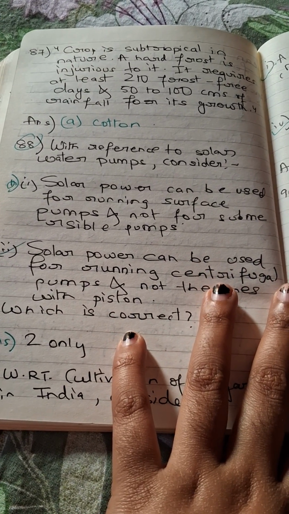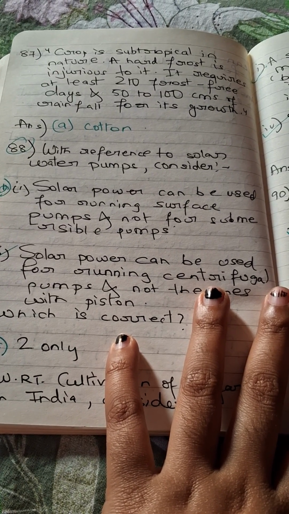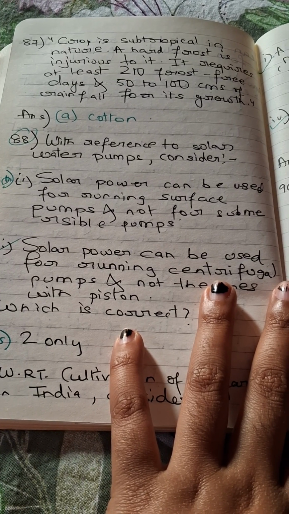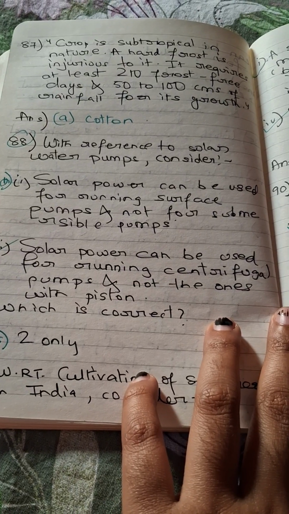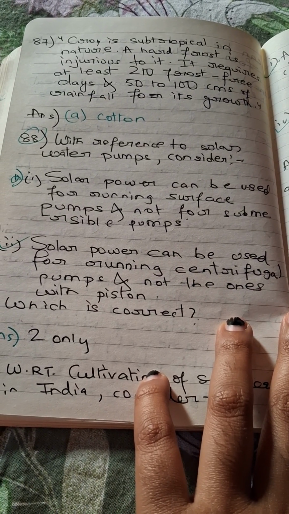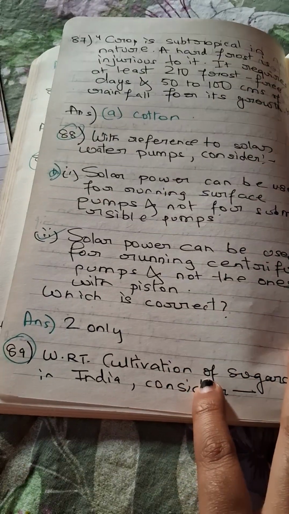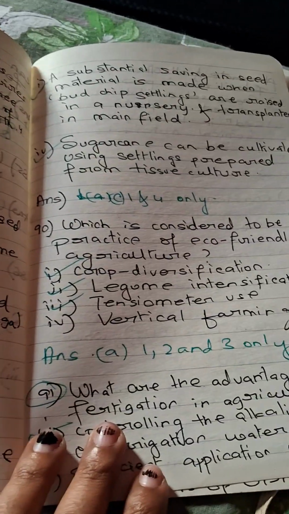With reference to solar water pumps, consider the following. Solar power can be used for running surface pumps and not for submersible pumps. Solar pump can be used for running centrifugal pumps and not the ones with piston. So only the second option is correct, which is solar pump can be used for running centrifugal pumps and not the ones with piston.